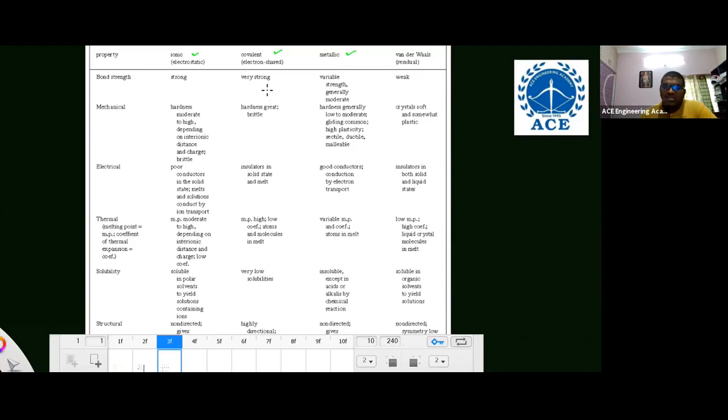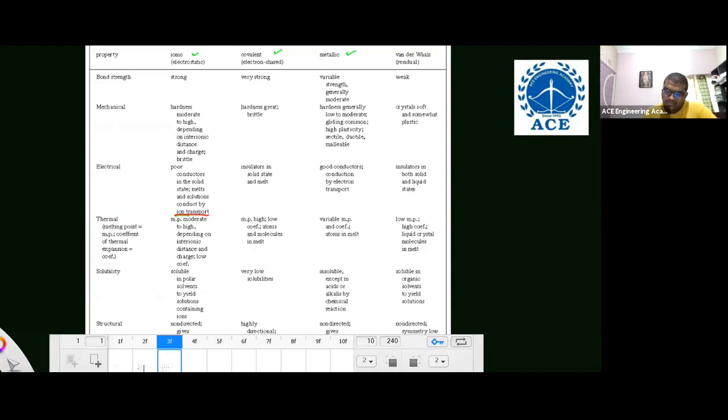Mechanical properties of ionic and covalent bond materials: they are hard and brittle, but very less ductile. But some of these metallic materials are hard, and they also have good ductility, good ductile and malleable. From the electrical point of view, ionic materials are poor electrical conductors, right? They won't allow the flow of electrons, but they allow the flow of ions. And covalent bonded materials are also insulators, otherwise semiconducting materials, and metals are very good conductors by the transport of electrons from one place to another. And van der Waals materials are also insulators in both solid and liquid states.